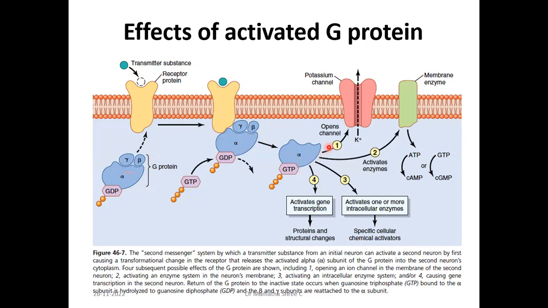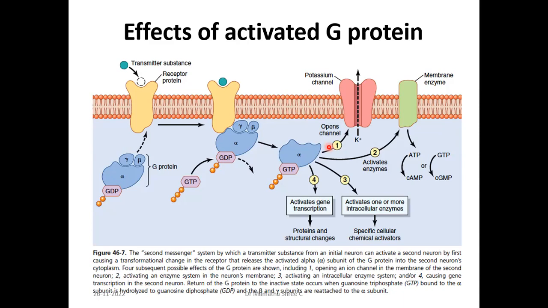This binds to multiple things which will bring about the actions of a particular hormone. For example, let us say any hormone which is bound to an intracellular receptor, like cortisol: the functions of cortisol are lipolysis, proteolysis, and increasing the glucose levels in blood.